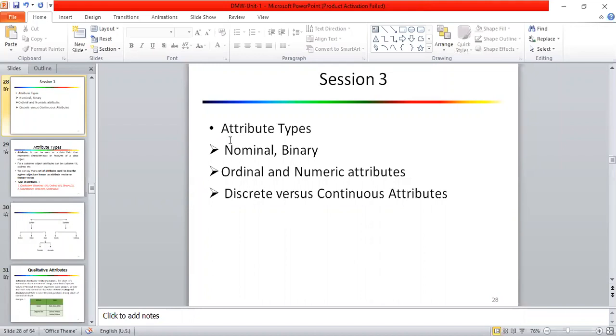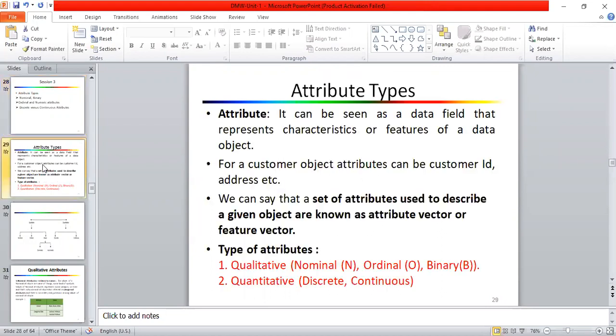So, in this session we will see the attribute types. There are three different types of attribute: nominal and binary, ordinal and numeric, and discrete versus continuous attributes. So, what is an attribute? An attribute is nothing but a data field that represents the characteristics or features of a data object, right?